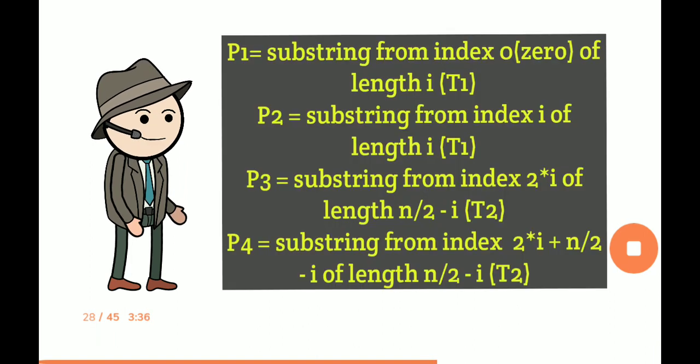In conclusion, P1 is the substring from index 0 of length I, P2 is the substring from index I of length I, P3 is the substring from index 2I of length n/2 minus I, P4 is the substring from index 2I plus n/2 minus I of length n/2 minus I. And if Ceph remembers the new string S properly, then the initial 2 substrings P1 and P2 must be the same as T1, and the latter 2 substrings P3 and P4 must be the same as T2.